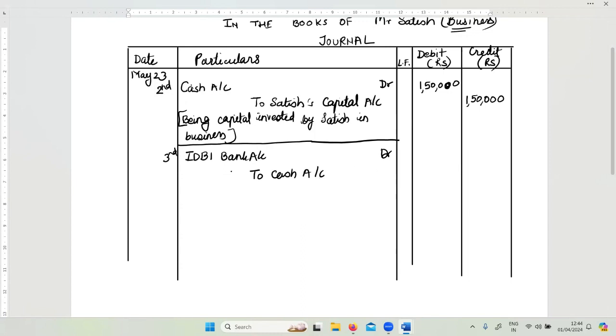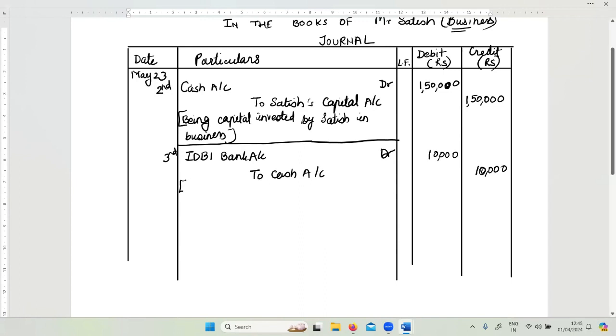Please note that I'm writing the debit DR sign, but I am not going to write the credit sign. That is how the journal is written. That is the format, correct? Deposited how much? 10,000. So I'm going to write the amounts here. Debit amount 10,000. Little below, ahead of this cash, I'm writing the amount of credit also. And if you see, both the sides of debit and credit are matching. Debit is equal to credit amount.